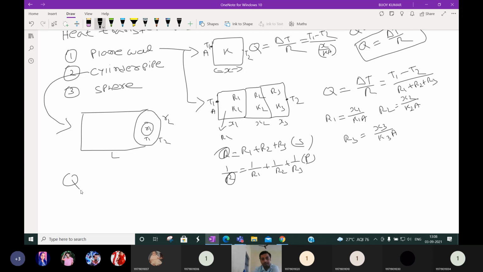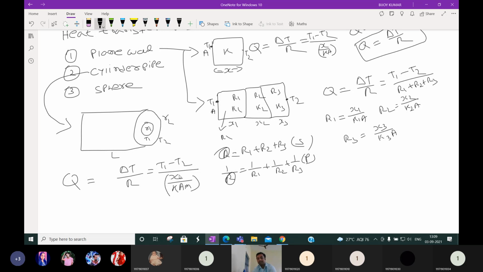Then Q is what? Del T by R, simple. The del T will be what? T1 minus T2. T1 minus T2 means what? Delta T means the difference between the end point temperatures. Here end points are T1 and T2. Then R is what? X by K into ALM.